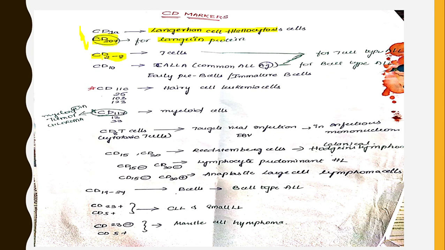CD2 and CD3 are positive in T cells, T cell tumors like T cell type ALL. CD10 is positive in CALLA, that is common ALL antigen. CD11c, 25, 103 and 123 are positive in hairy cell leukemia.